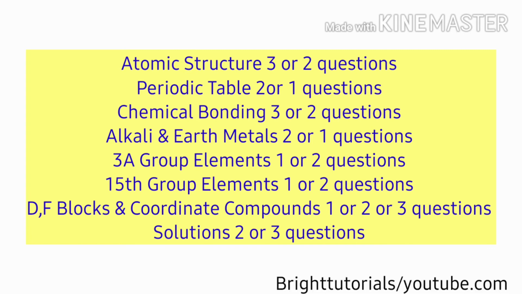Then go for the chemical bonding chapter, by which you can cover 2 or 3 questions. Then go for the alkali and alkaline earth metals, by which you can cover 1 or 2 questions. Then 13th group elements, which covers 1 or 2 questions. Then 15th group elements, which also covers 1 or 2 questions. Then d and f blocks and coordination compounds. They cover 1, 2 or 3 questions. Then go for the solutions chapter, by which you can cover 2 or 3 questions.